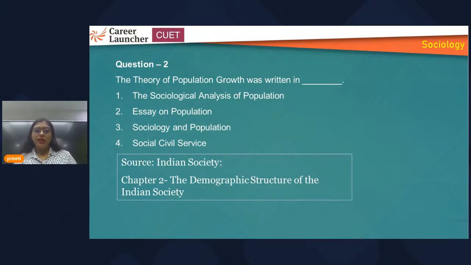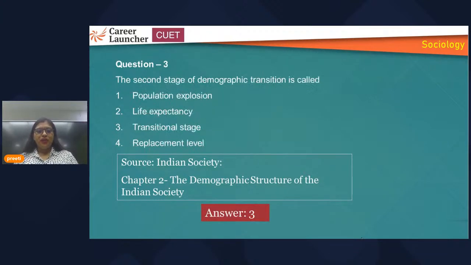The name of the population theory by Malthus is Essay on Population, in which he mentioned his population theory. This is a factual one, but it is mentioned in your book in the chapter. It means from the information in the chapter, only from that they have made questions. So you should be aware of these types of factual information in the chapter. So the answer would be second.